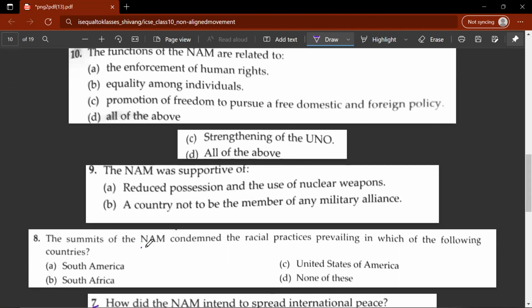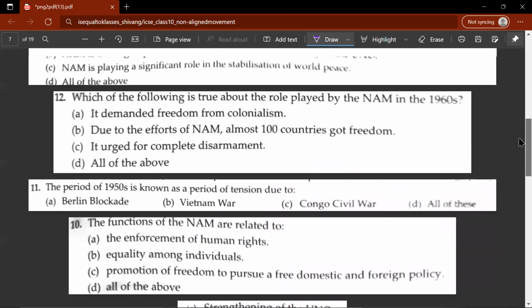Eighth question: the summits of NAM condemned the racial practices prevailing in which of the following countries? It would have been South Africa. Ninth question: the NAM was supportive of D, all of the above. It was supportive of reduced possession and the use of nuclear weapons, and a country not to be a member of any military alliance. So there could be an alliance of economical and social alliances, but not military alliances. Third option: strengthening of the UNO, or the United Nations Organization.